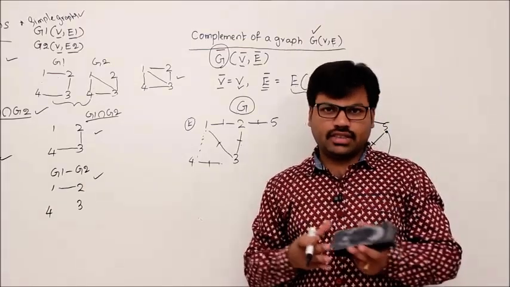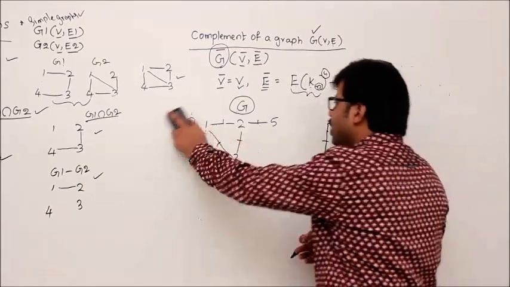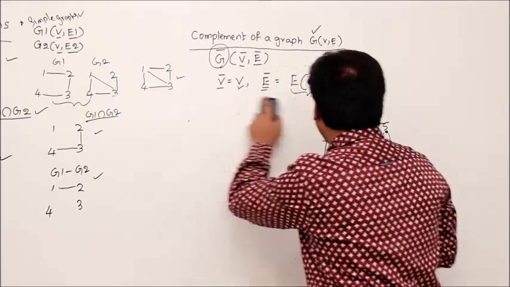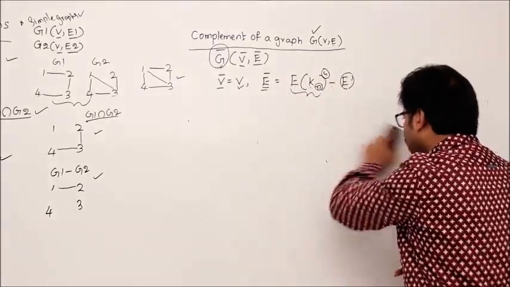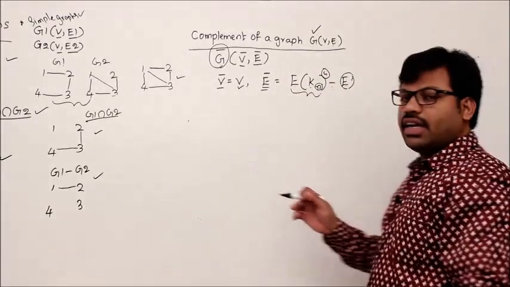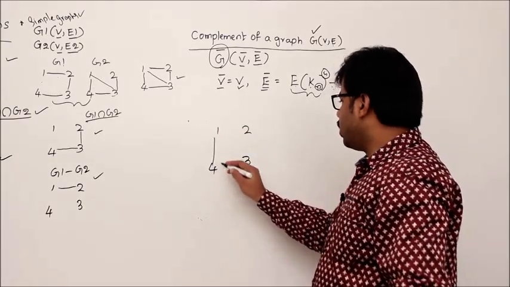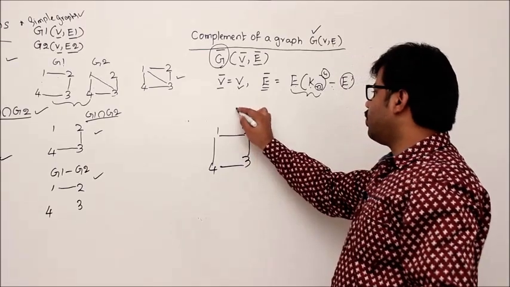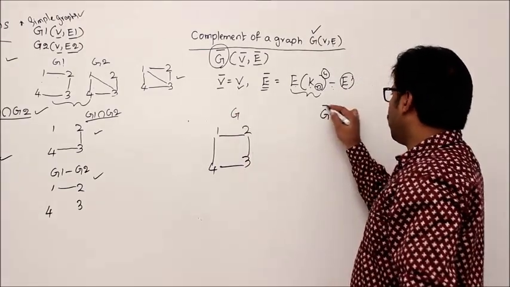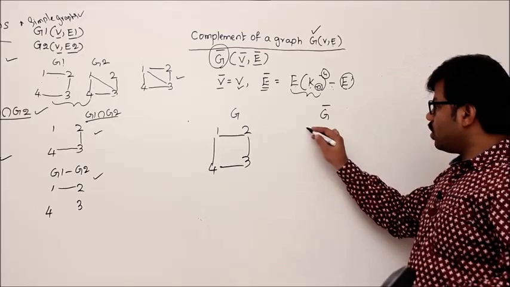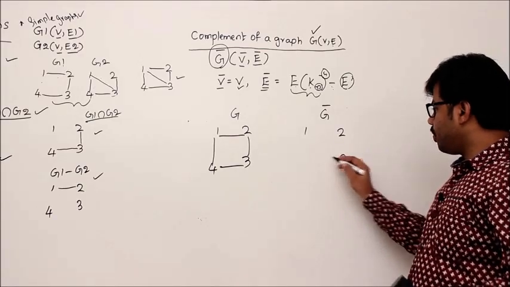then quickly we can do the things. Okay, so we'll take one more example and we try to calculate G bar, this time without constructing the complete graph. Directly we do that. 1 2 3 4. Let's take this one. For this graph G, what is G bar? Okay, I don't draw the complete graph, without that even I can do it.